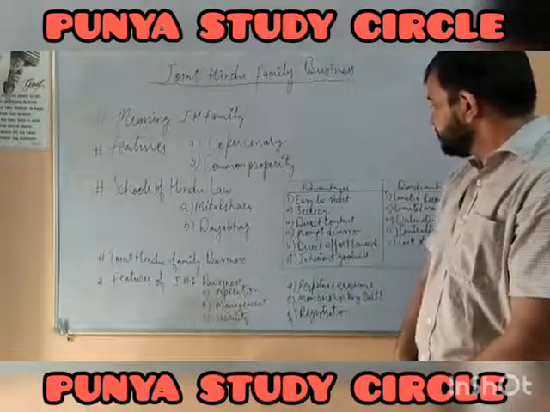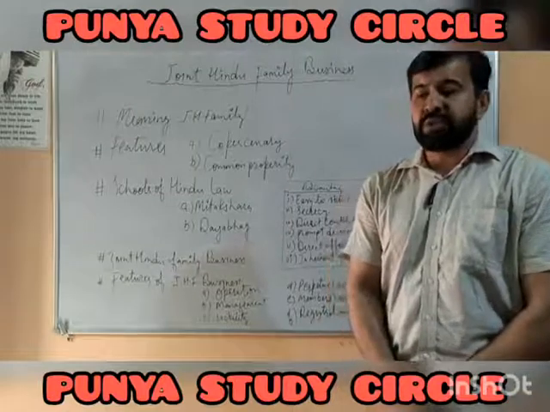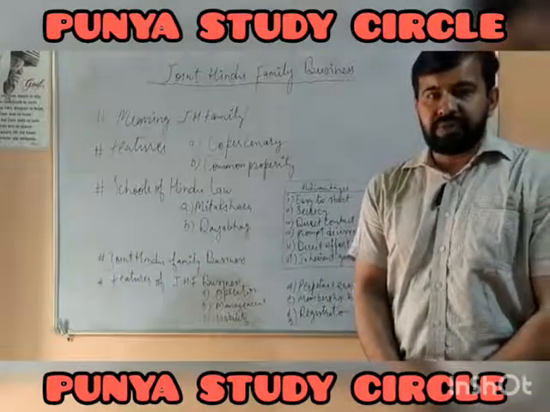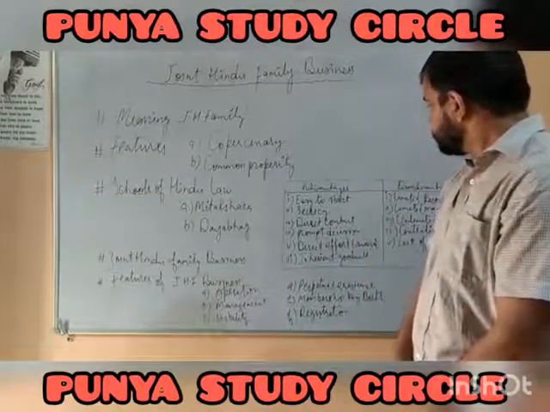Then we have prompt decision making. All the decisions are made by the Karta only. He does not even want to consider the opinion of members of the family, whether they have any difference with him. Direct efforts and reward.